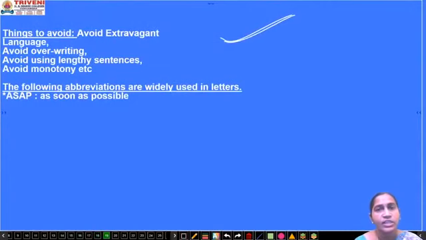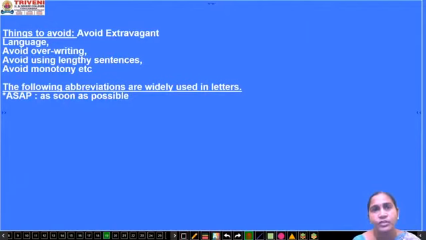Okay, next one. Things to avoid while writing a letter, especially a formal letter. We don't have any rigid restrictions in writing an informal letter because you are speaking to your friends and relatives. In official letters, you are talking to an unknown person whom you don't know personally.